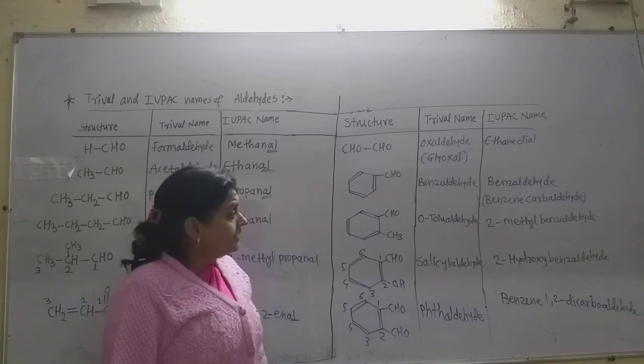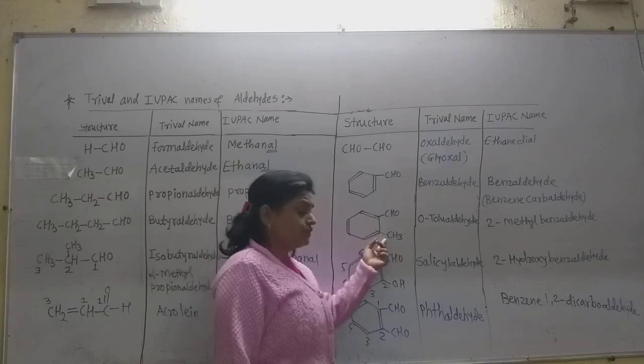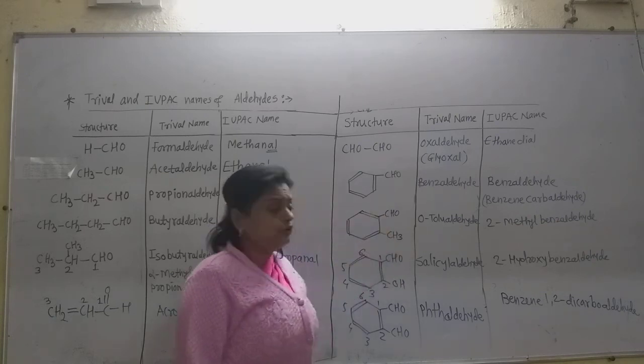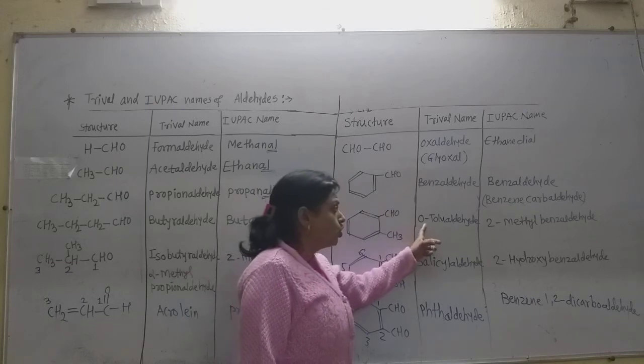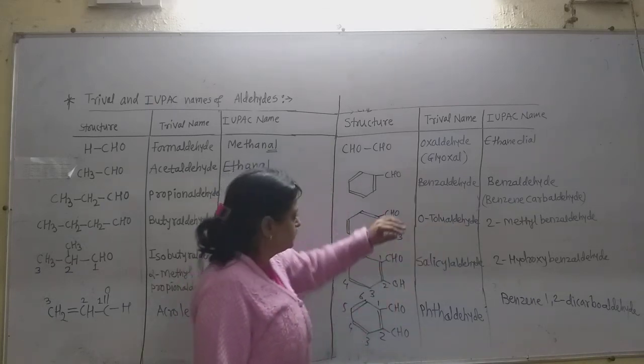And what is remaining? This is an aldehyde again. It has the CH3 group at the ortho position of the aldehyde group, and it is ortho-tolualdehyde, as ortho-toluic acid, because this is the toluene.